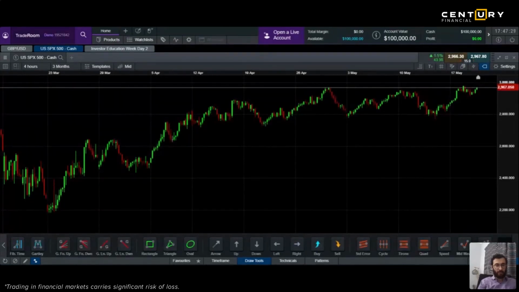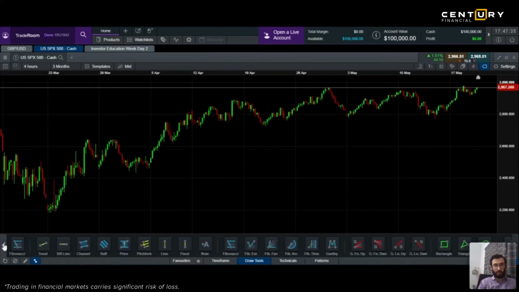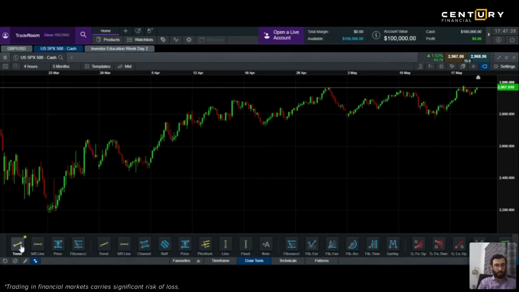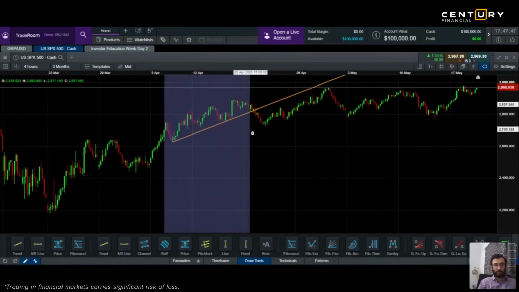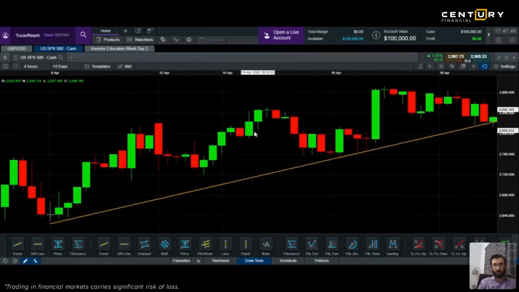If I had to do a swing trade, I would pick this line. If I only focus here, so if I have to do a swing trade, my buying and selling price.